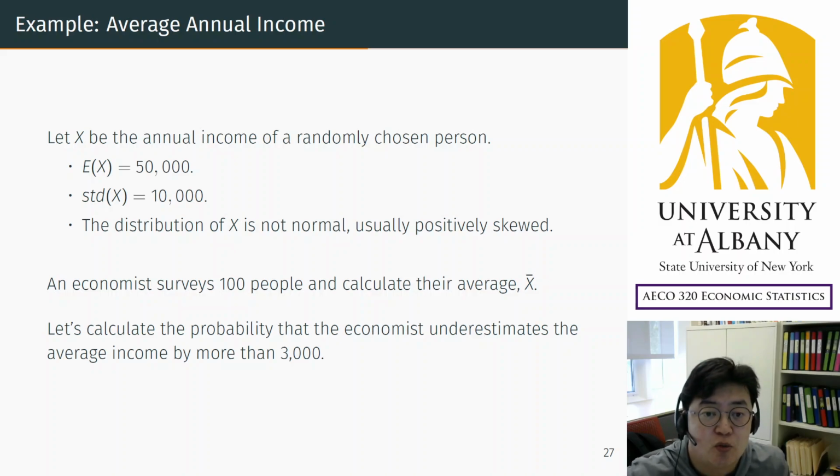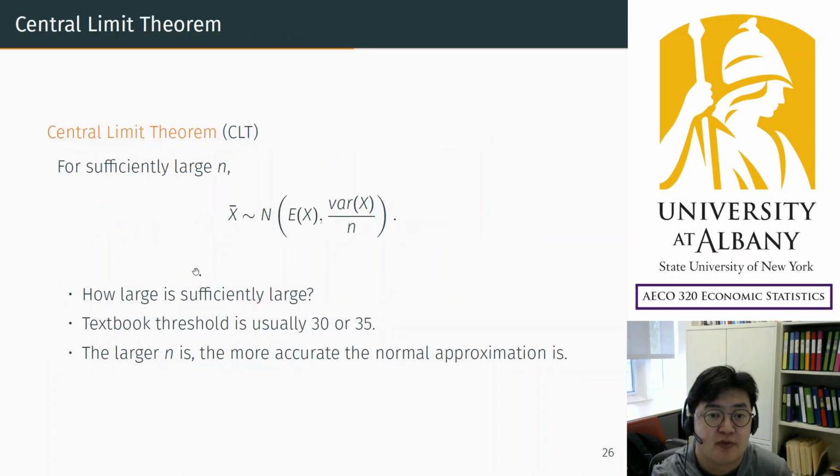Hello. So we learned two most important theorems in statistics, the law of large numbers and the central limit theorem. Any statisticians would agree that these are the two most important theorems in statistics. Okay. So I prepared three examples that apply these two theorems. Let me show you one by one.